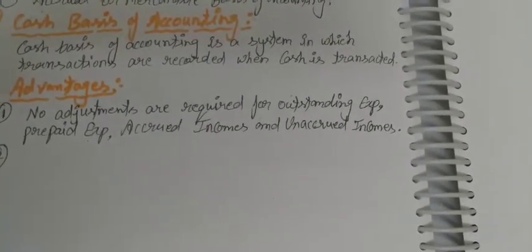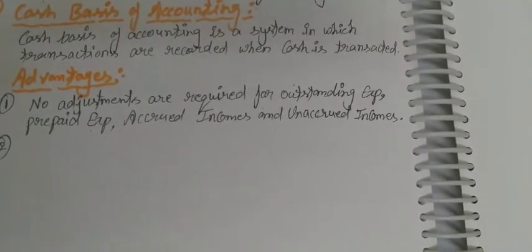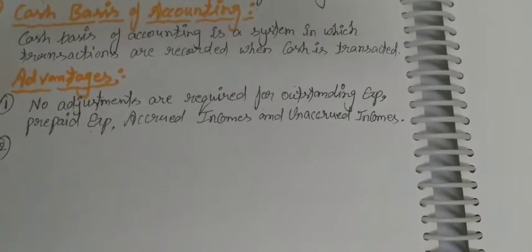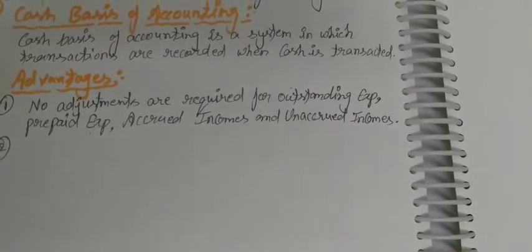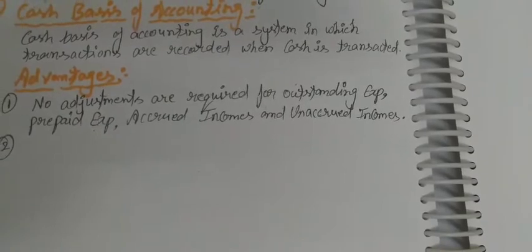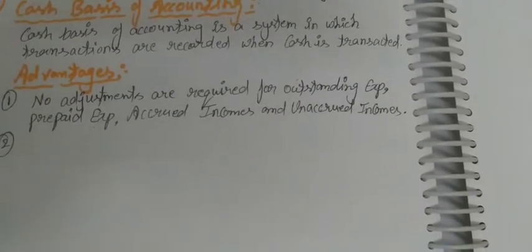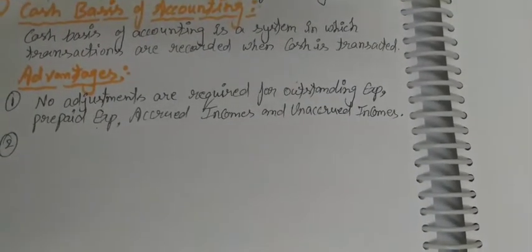The approach of cash basis of accounting requires very few estimates and judgments. Very few means बहुत कम.